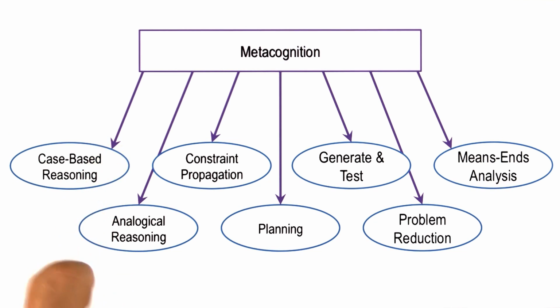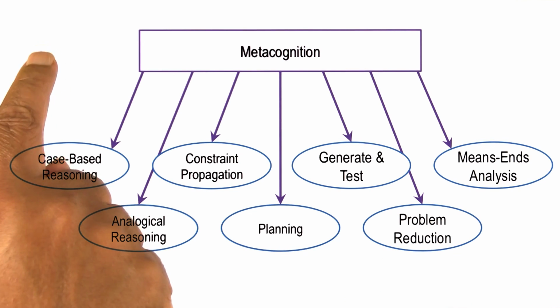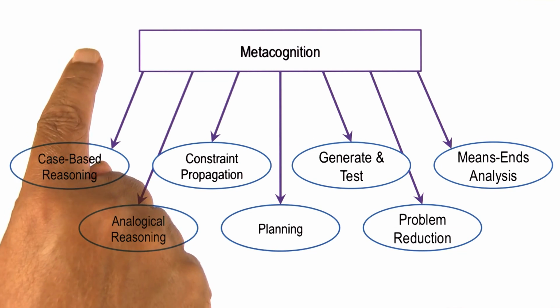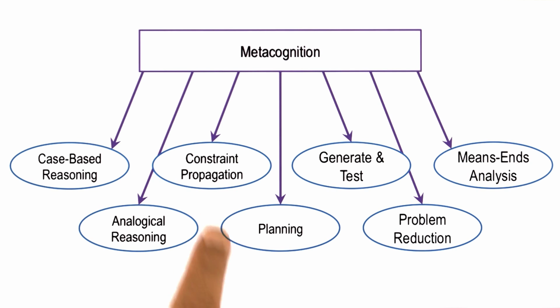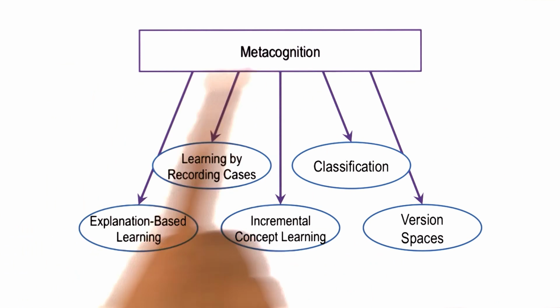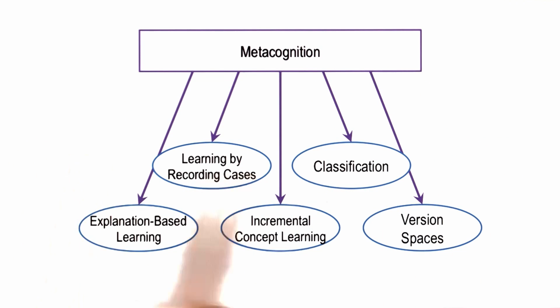A third criteria that metacognition can use to select between these various methods is quality of solutions. Some methods come with guarantees of quality of solutions. For example, logic is a method that provides some guarantees of the correctness of solutions. Thus, if this is a problem for which computational efficiency is not important, but the quality of solutions is critical, we might want to use the method of logic because it provides some guarantees of the quality, although it might be computationally inefficient. The same kind of analysis holds for selecting between different learning methods.